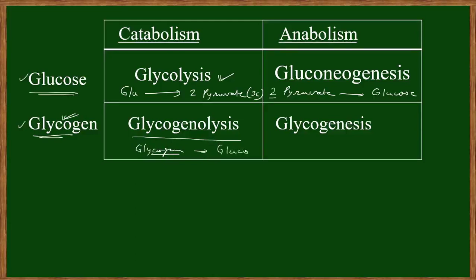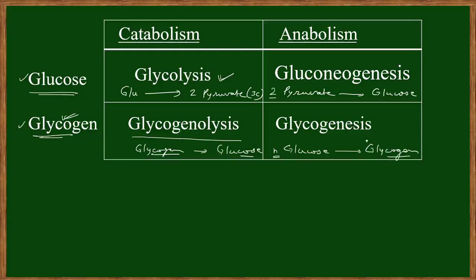So this type of mono- and disaccharides or oligosaccharides will form. So here is breakdown of glycogen, and here is glycogenesis, meaning multiple molecules of glucose will form glycogen again.